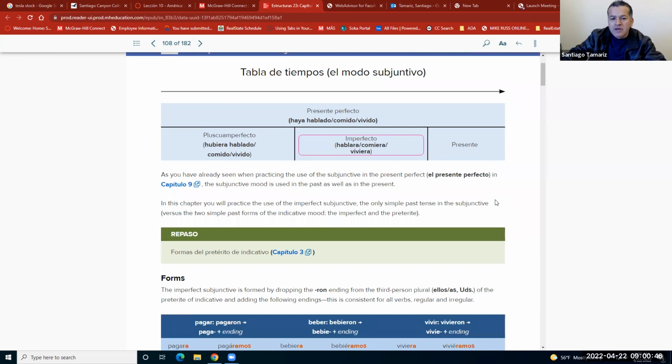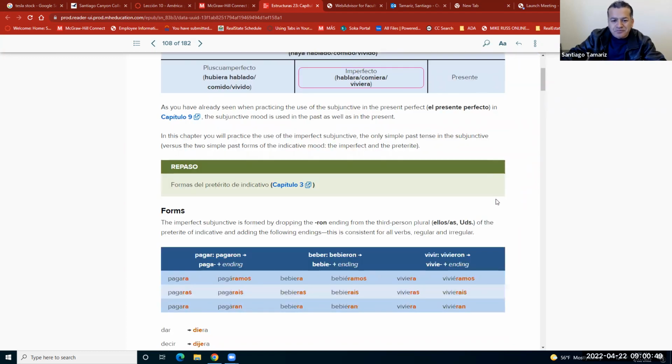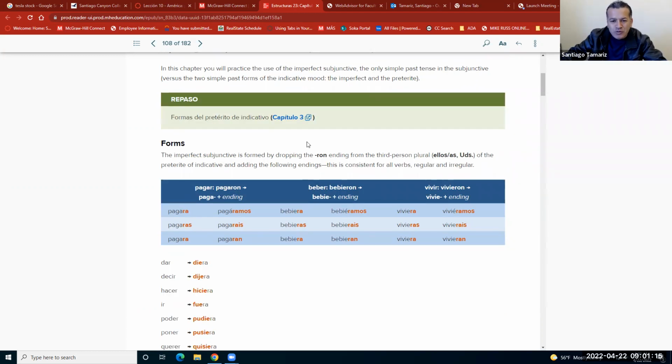Bien, vamos a ver. Acá dice, tenemos the first paragraph is just a reminder for you, no? As you have already seen when practicing the use of the subjunctive in the present perfect, presente perfecto, en capítulo 9, the subjunctive mood is used in the past as well as in the present. Ahora aquí, vamos a ver, let's go straight to the chart, acá. Tenemos formas, how to get the conjugation of the past subjunctive.